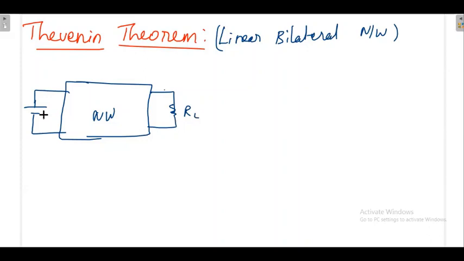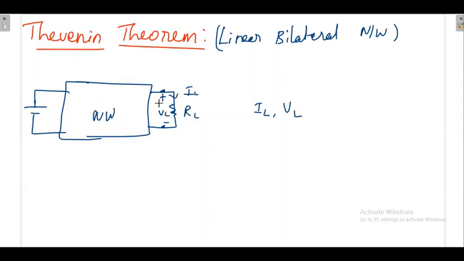Now finally, what I am interested in, I am not worried about what is inside. I am worried about the current that I am getting here, that is the load current, and because of the load current, what is my load voltage? I am interested only in the load. What is the load current? What is the load voltage? I am not worried about what is happening inside, what is the voltage and current of the remaining elements.